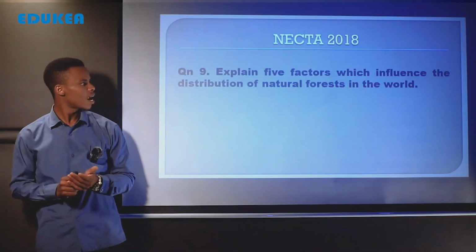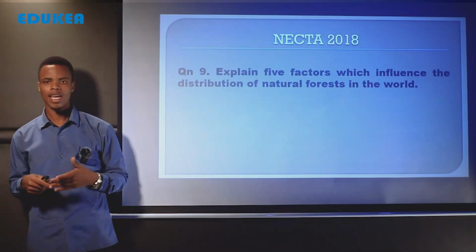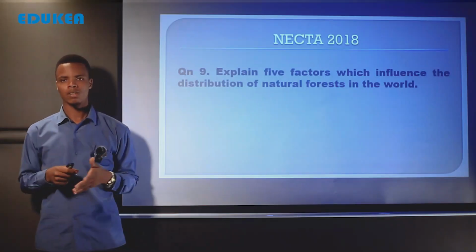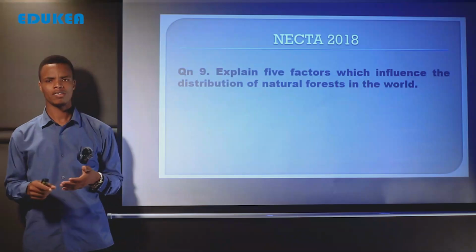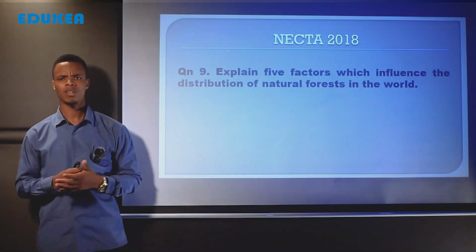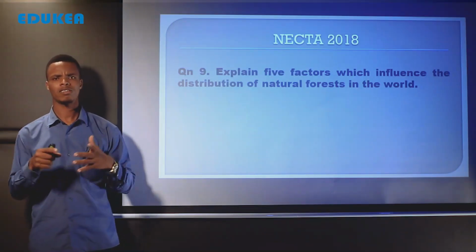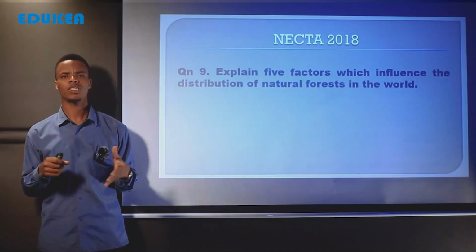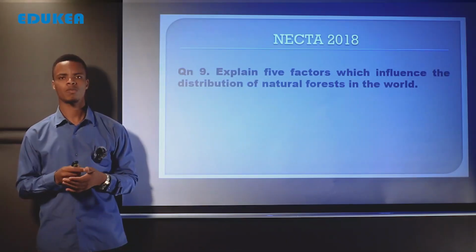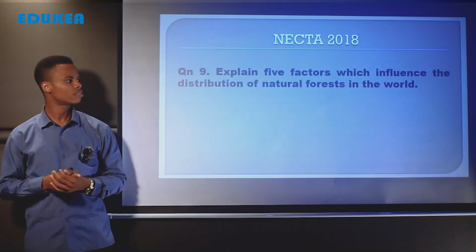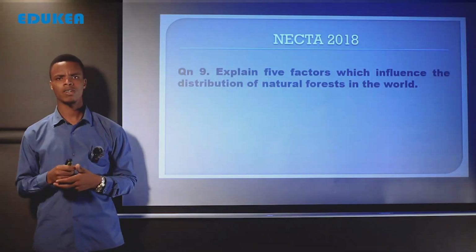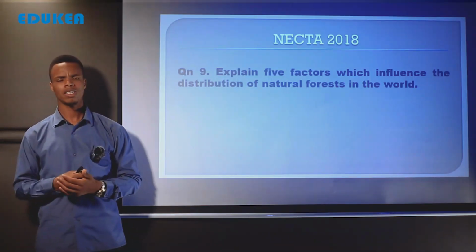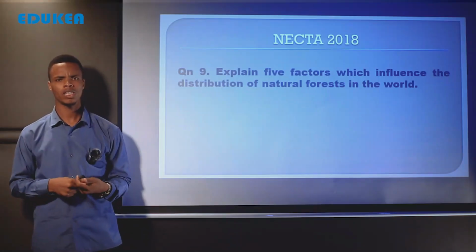So our question needs a candidate to explain or describe 5 factors which influence distribution of natural forest in the world. Here our key term in our question is natural forest. A student is supposed to explain factors which influence distribution, spread of natural forest in the world. So this is an essay type question. The candidate may tackle it by dividing it into 3 parts: introduction, main body, and conclusion.